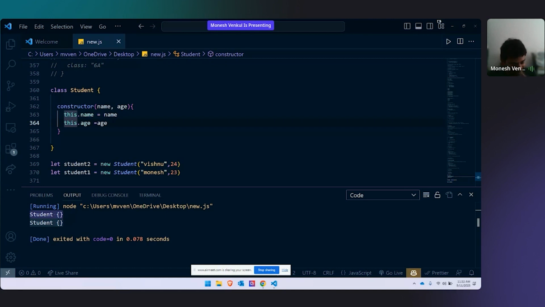New creates a new instance. That is exactly right. I still have to teach you about instance, but yes, new creates a new object, and we also call it an instance. It is creating a new instance of this class. Instance of this class means a copy of this class.